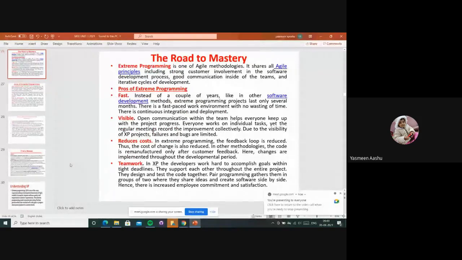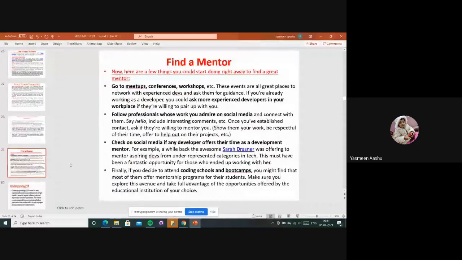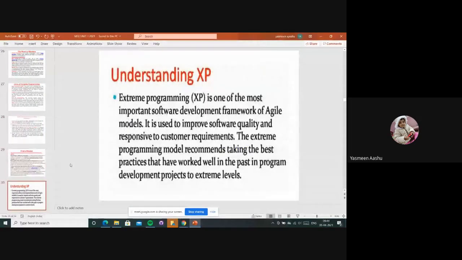XP pros and cons, right? Road mastery. So these are all the things we have discussed. So now we are going to discuss understanding XP.